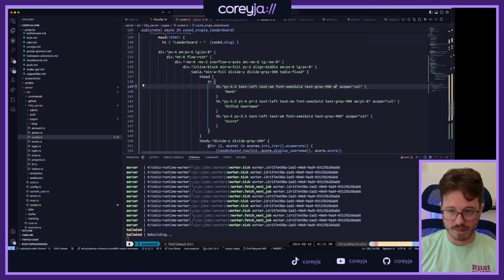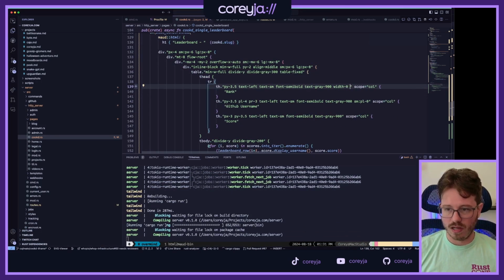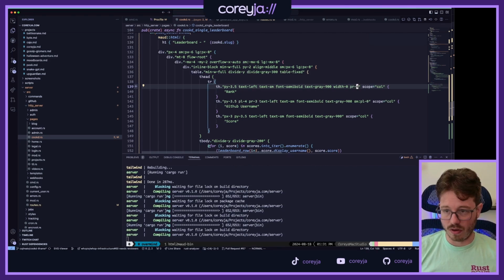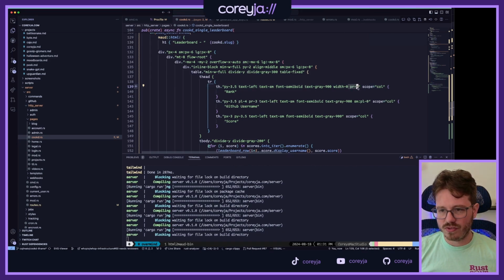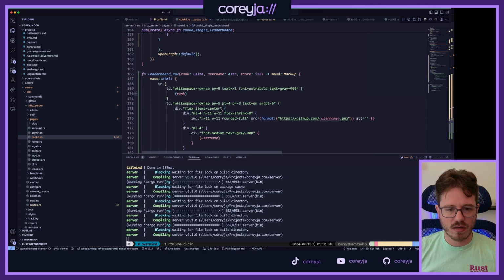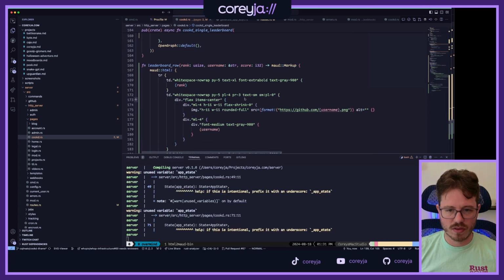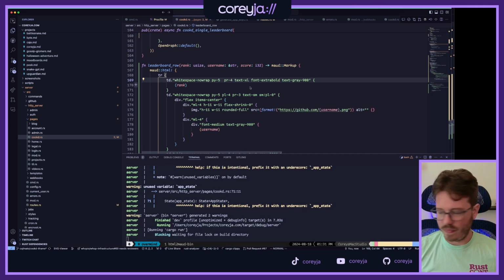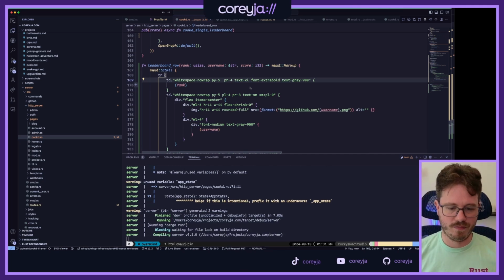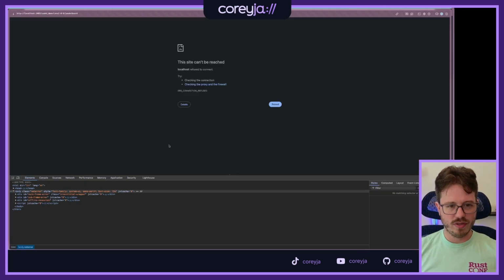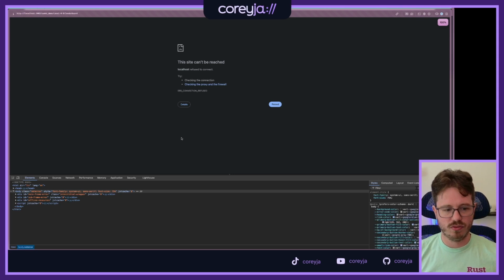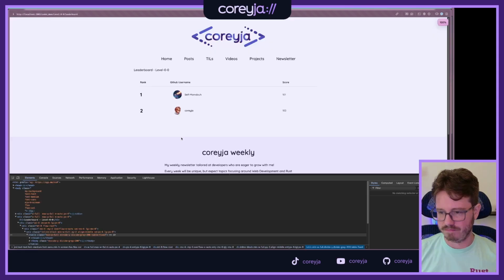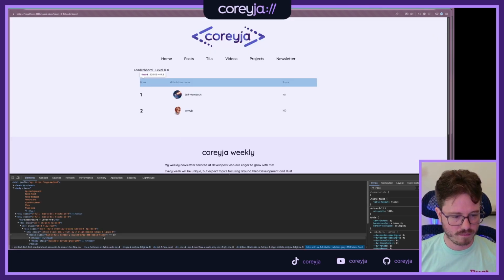It's width 0, padding right of 4. The width of 0, I don't need anywhere else, but this I need there. And I think that'll do what I'm looking for. I don't really like the width 0. It feels really hacky, but we're going to just move on from it for the moment. It did not work.